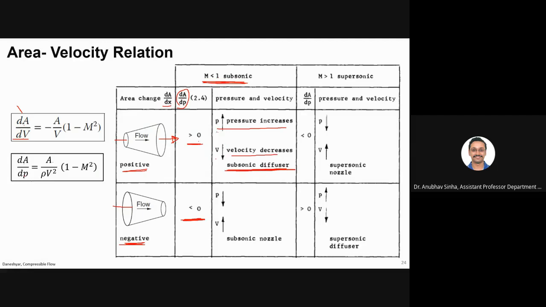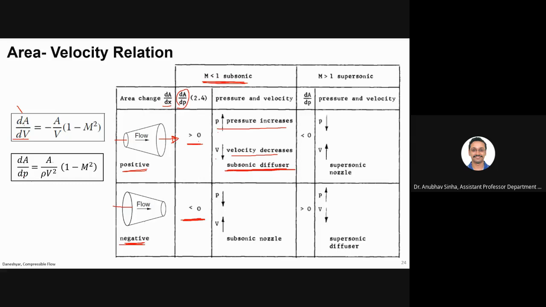Everyone is clear how pressure and velocity are changing? See, this is a very important part. If any doubt, please ask now. Everyone is clear with this or not? Yes, sir. Okay, fine. Now, this is about subsonic diffuser.